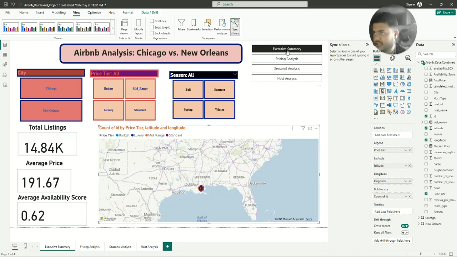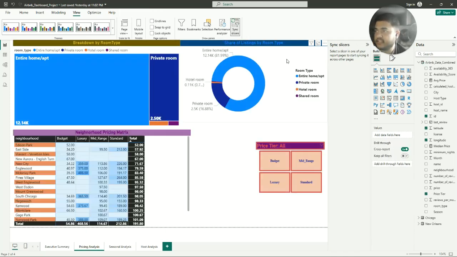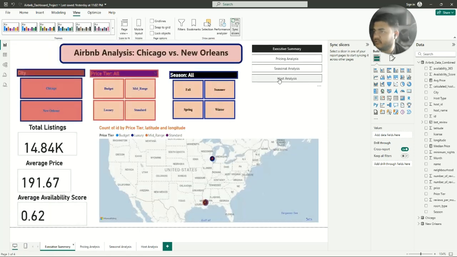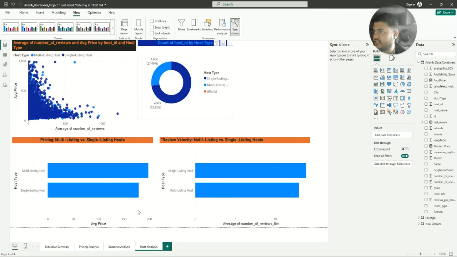Finally, I placed a page navigator here to let you dive deeper into specific analysis on the subsequent pages. Like, if I hold the control key, we can go to price analysis. You can see here, and we can go to host analysis. We can see here.